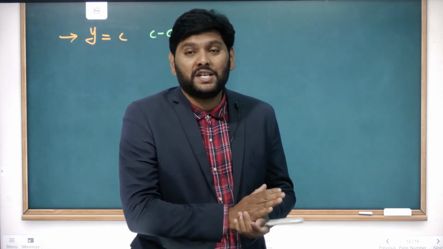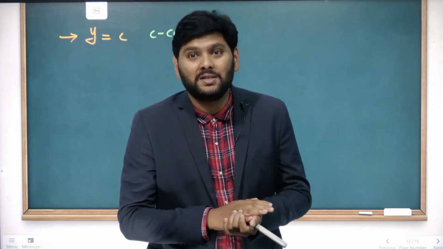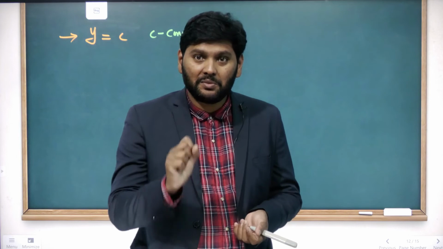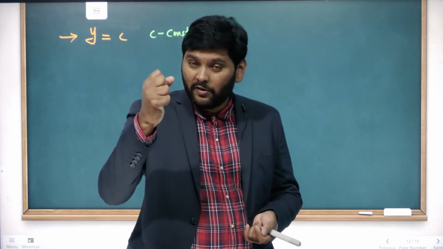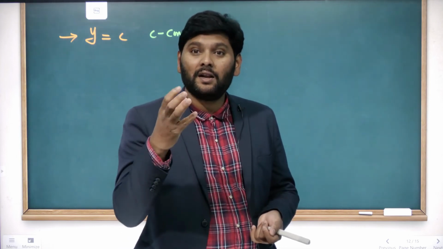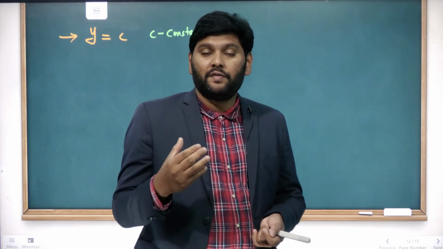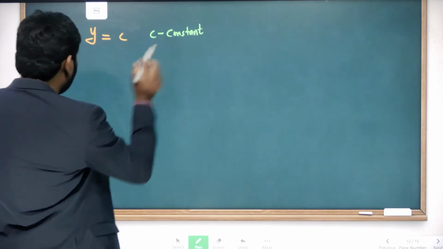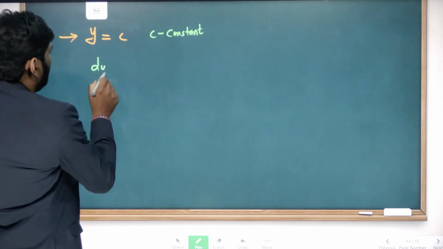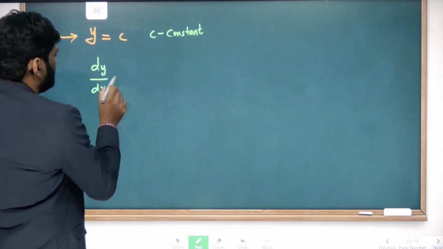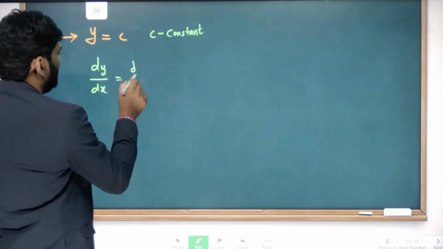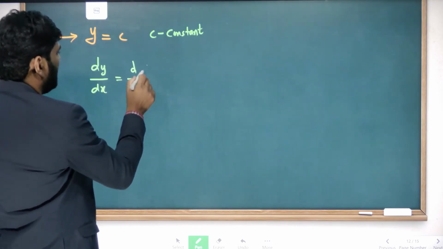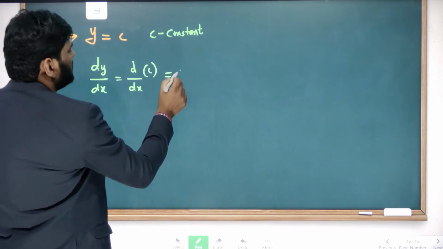When it can't change, what does the differentiation value become? It can't change, right? It does not become even a very, very minute value, which means that the value of differentiation for the constant is 0. Simply, I'll give the formula like dy by dx, which is equal to d by dx of c is equal to 0.